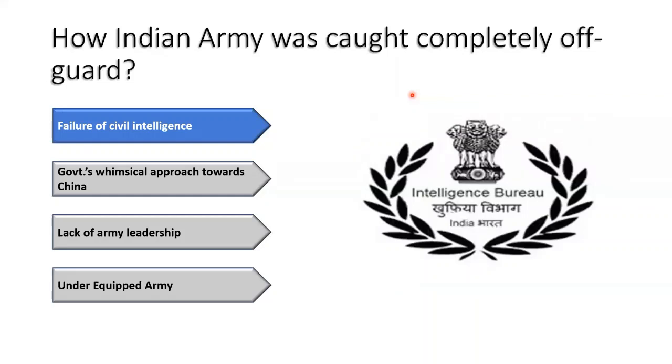There was a person named B.N. Malik who was the director of the Intelligence Bureau. He was in complete delusion about China. By the way, at that time, RAW was not formed yet. RAW is the Indian secret agency, if you know, that came into existence in 1968 when Indira Gandhi decided to have a full-fledged secret security service instead of a clerical administration like the Intelligence Bureau, right?